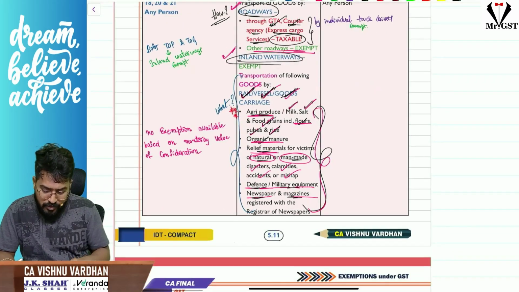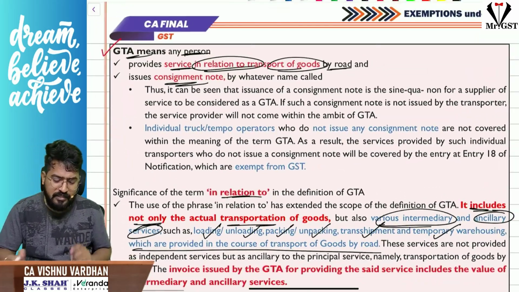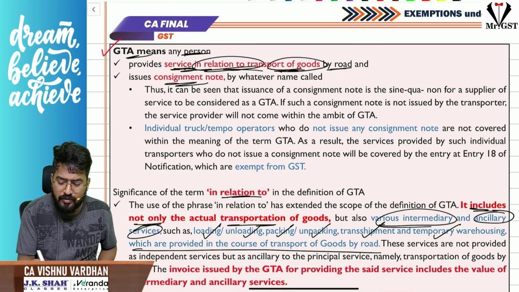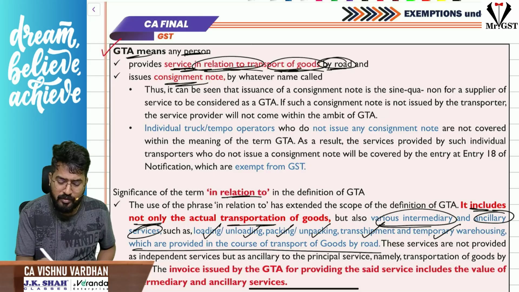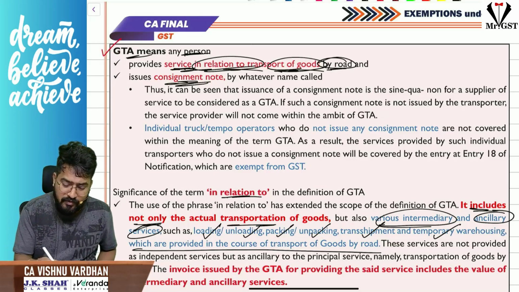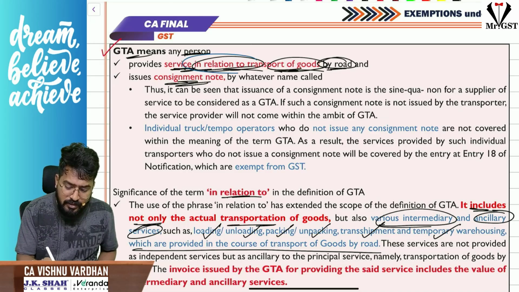Okay, fine. So here, what do you mean by GTA? Sir, GTA means, here they have given a definition, we have discussed in RCM also. Services in relation to transporting the goods, provided by any person by road and issuing a consignment note. Here the words used are services in relation to transporting the goods.